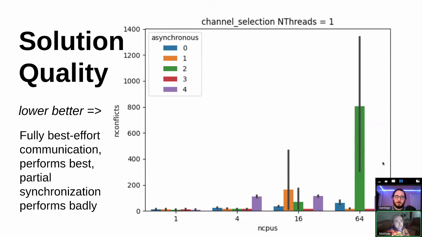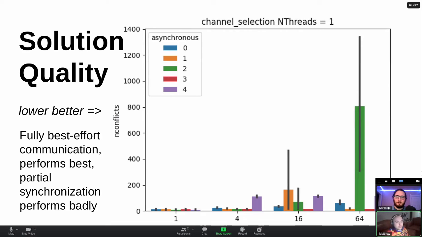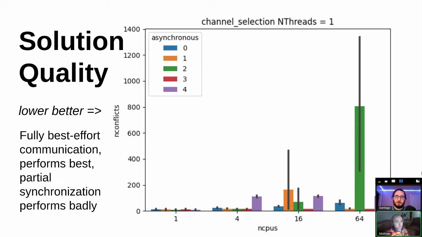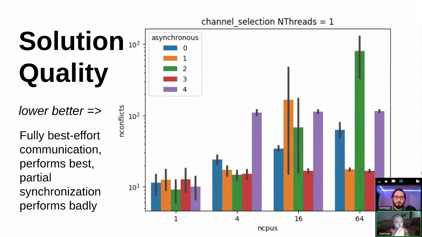What we're looking at next is solution quality. So this is the number of graph color conflicts in the solution that was found by these algorithms. The first thing that jumps out is some inconsistencies in the performance of our intermediately synchronized run modes, that's run modes 1 and 2. And so we threw a log axis on there so we can still see what's going on with the rest of this data. And so on the y-axis is the number of graph conflicts, lower is better.